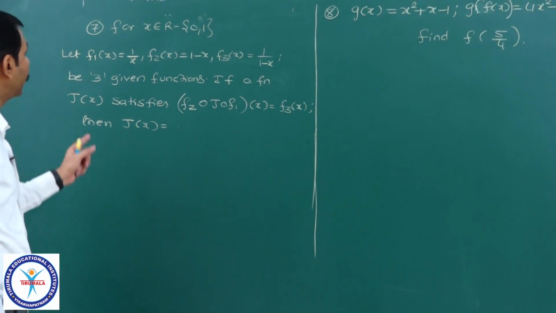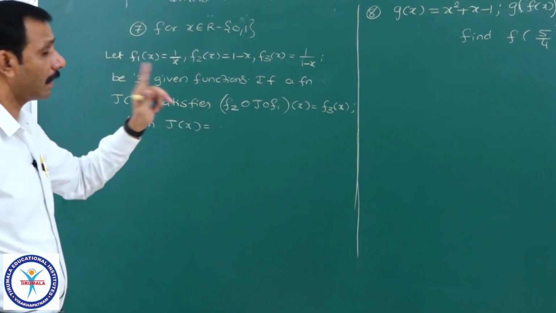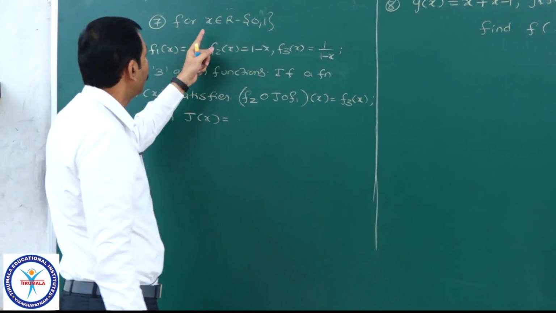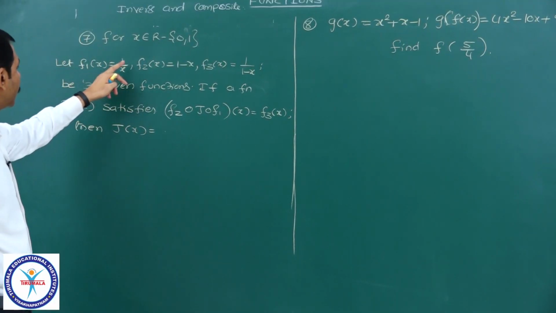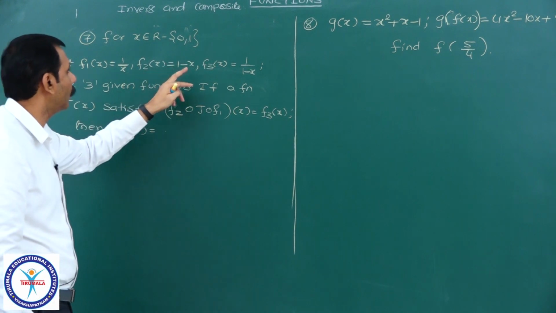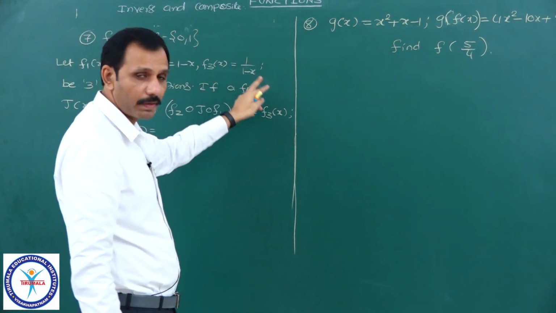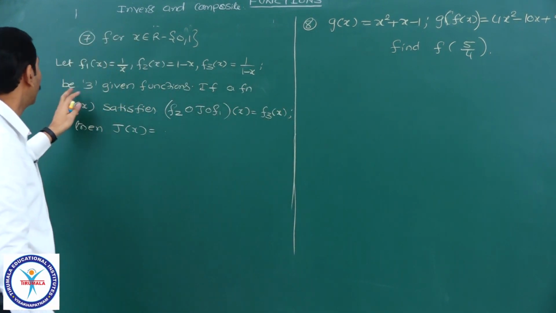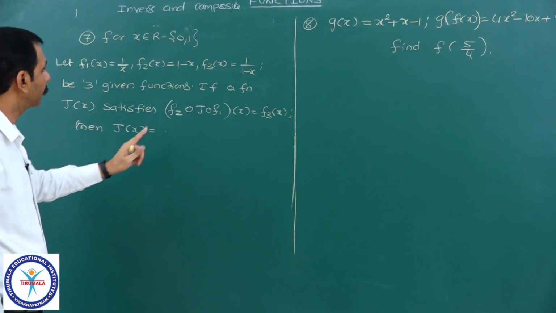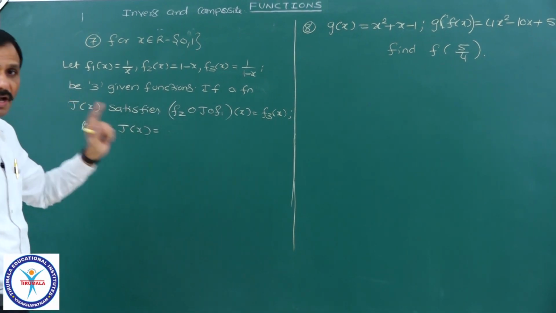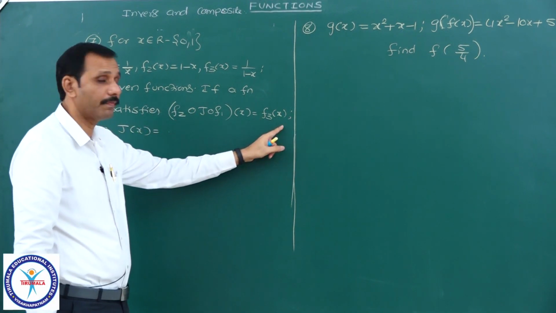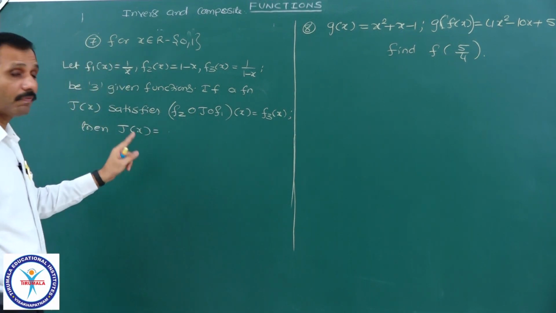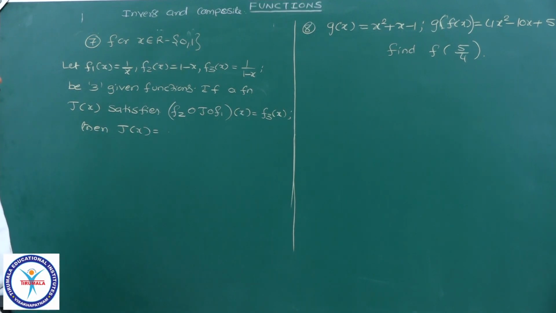Right, okay. We will see another two problems on this concept only. For x belonging to R minus {0, 1}, f1 of x equal to 1 by x, f2 of x equal to 1 minus x, f3 of x equal to 1 by 1 minus x. They have given three functions. If a function j of x satisfies f2 circle j circle f1 of x equal to f3 of x, then what is that function j of x they are asking?